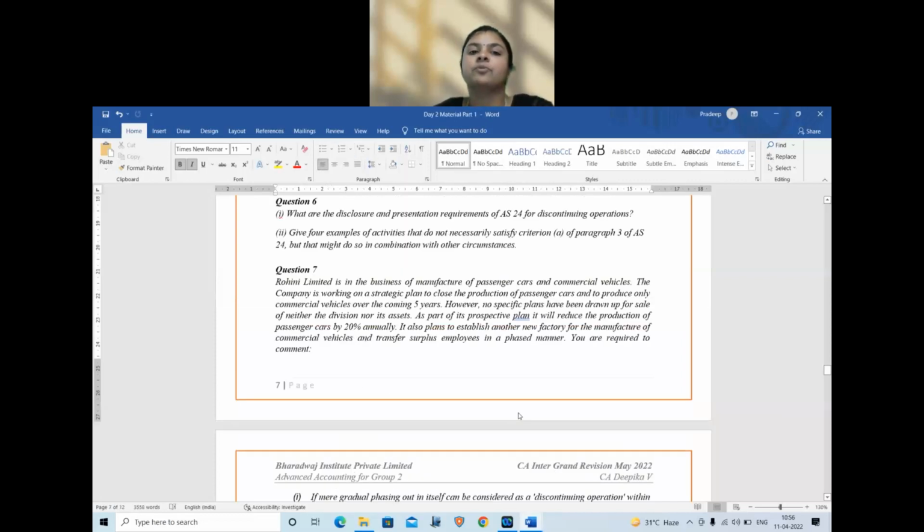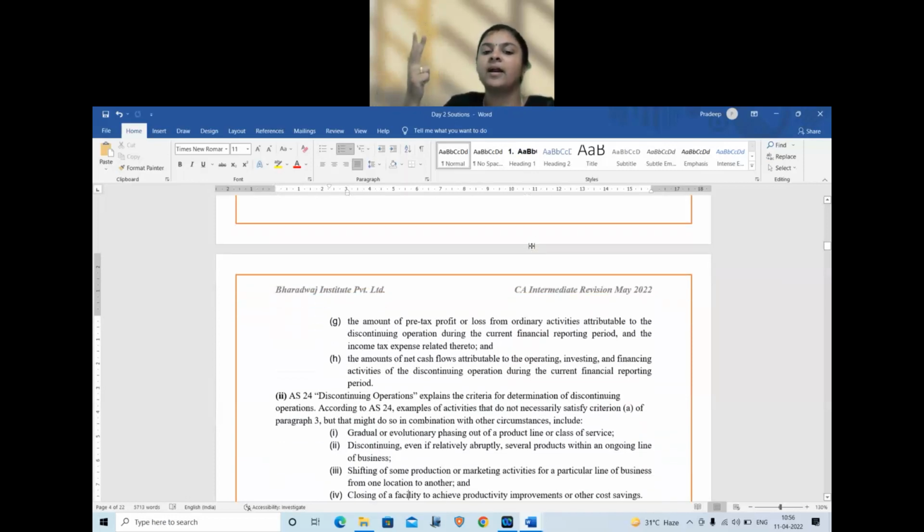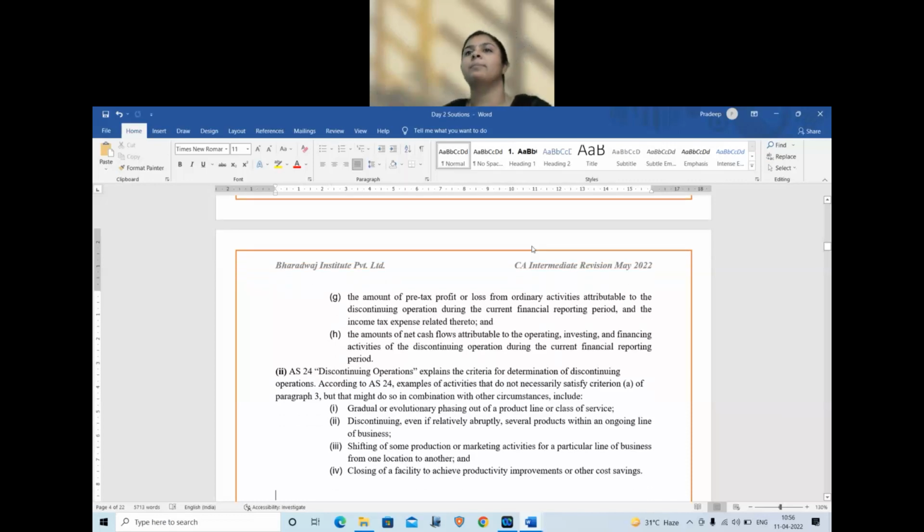Question number 2. Give 4 examples that do not necessarily satisfy the criteria of para 3 of AS 24. What is para 3 of AS 24? It is nothing but that which is not a discontinuing operation. So what are the 4 items? Gradual phasing out of a product, discontinuance of several products of a business. Third, shifting of location. Fourth, closing a facility or location to improve cost benefits.